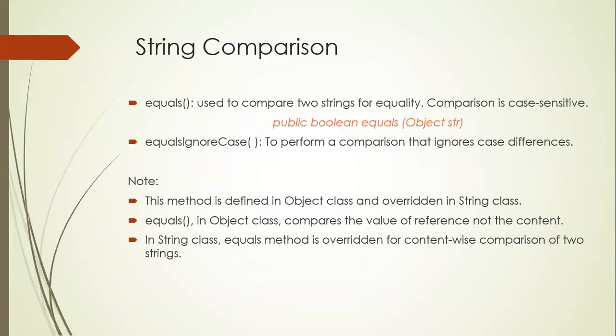Now, you can compare the strings. Another operation you can perform on strings is comparison. There is a method called the equals method. This equals method is used for comparing the equality of two strings. The equals method is strictly case sensitive. That means capital letters and small letters are going to be identified. So if you want to ignore the case, you have to use the equalsIgnoreCase function.